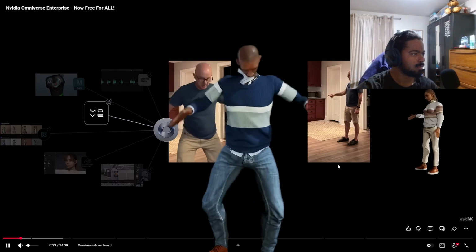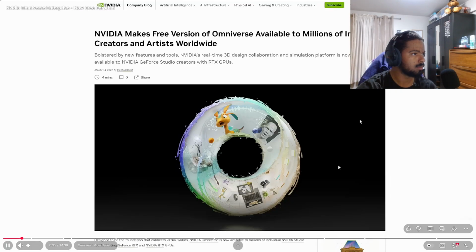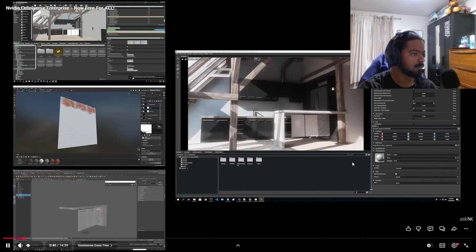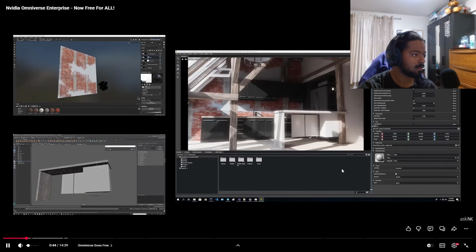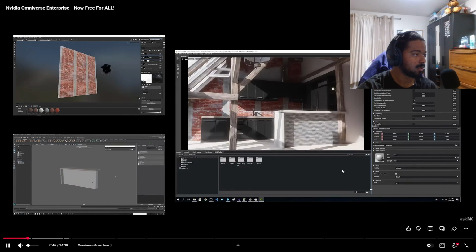And sometime in 2022, they did make Omniverse free for individual creators and artists worldwide. Of course, at the time, this wasn't for commercial use, as this was more of a 3D design collaboration and virtual world simulation platform for designers and creators to use.